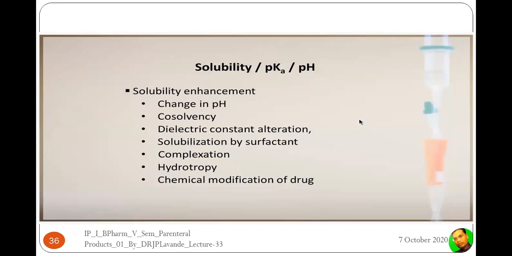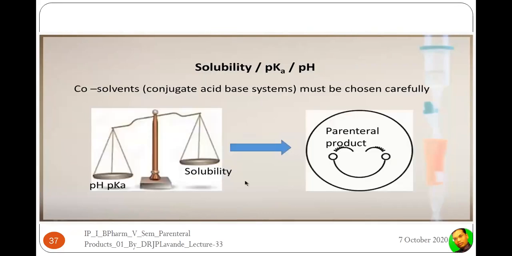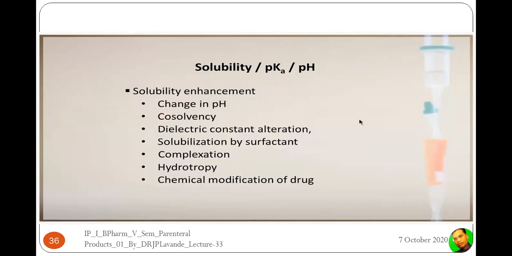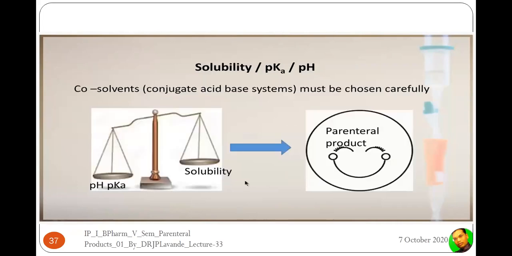In order to enhance the solubility, we can modify the pH. We can use co-solvents. We can go for alteration of the dielectric constant. We can go for solubilization by surfactants, complexation, hydrotropy, and chemical modification of the drugs. Out of all these methods, one can select any one in order to improve the solubility. We can also use co-solvents, like the conjugate acid-base system, which must be chosen carefully. So what is most important for the parenteral product? There is a need to maintain the balance of the solubility with that of the pH and the pKa.